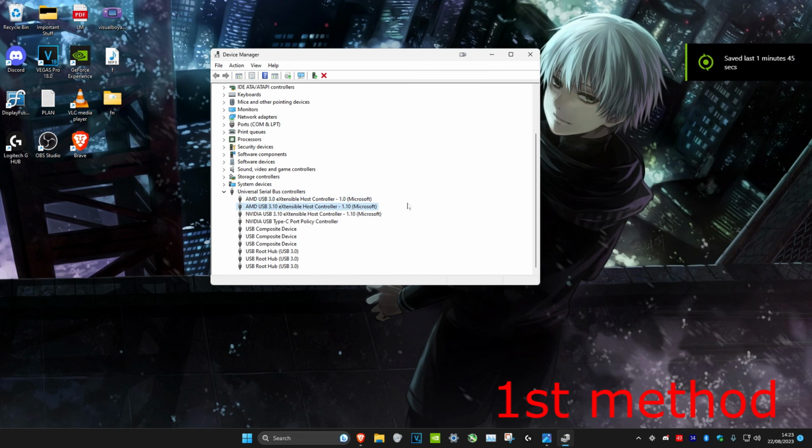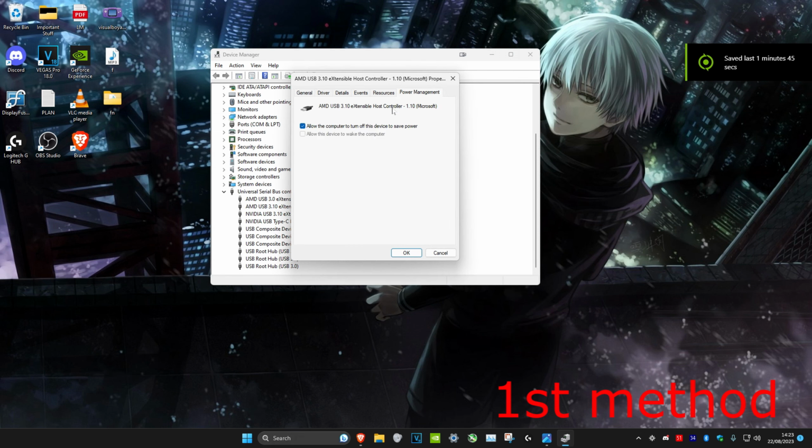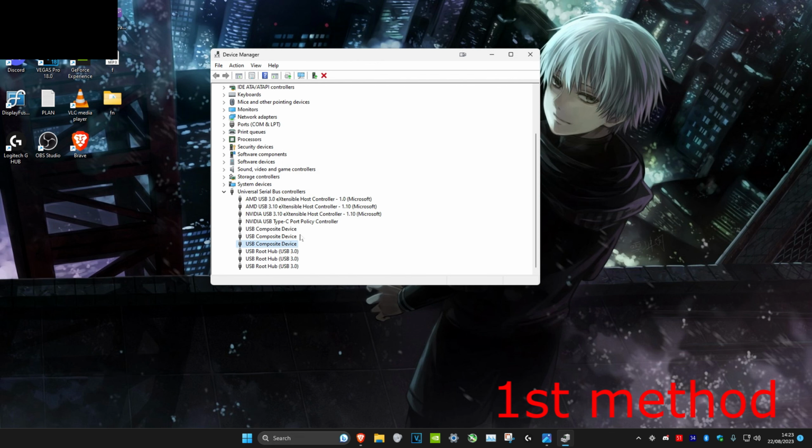and click on OK. You want to check all of them, so you want to click on all of them and check if it has power management. If it does, uncheck this and click on OK. Some of them don't have it, so that's why you need to check all of them.